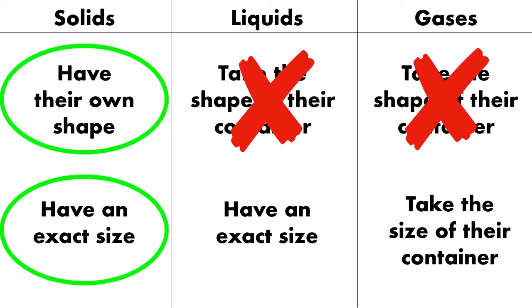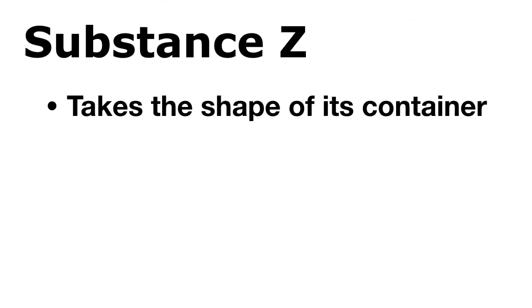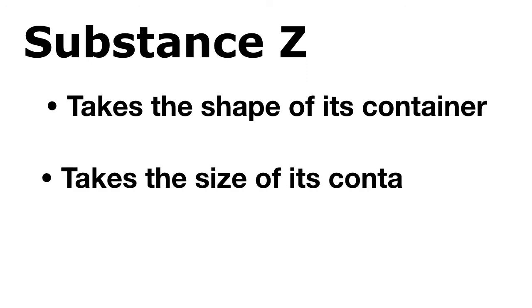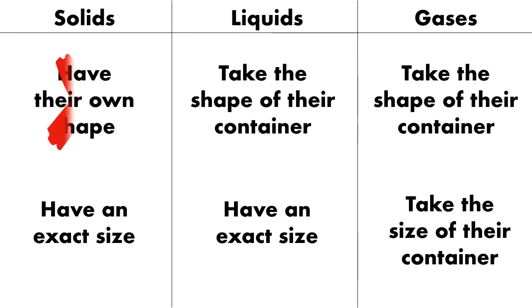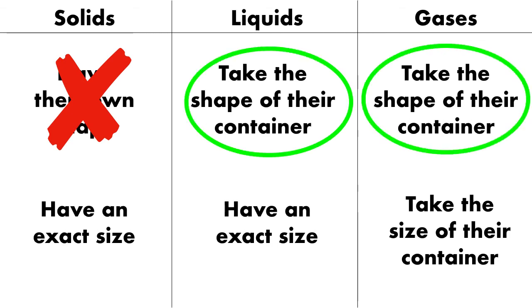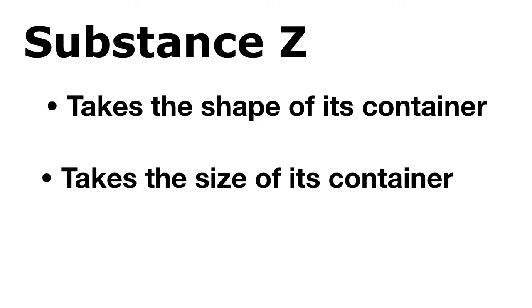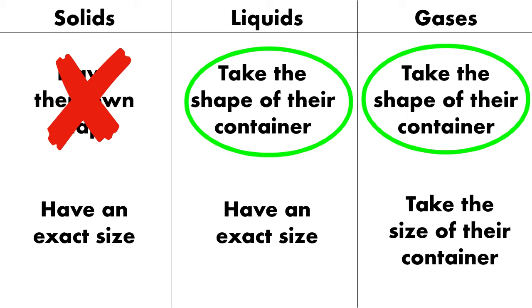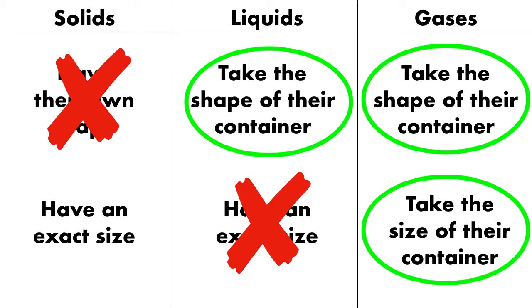Finally, let's look at one more. Let's look at substance Z. Substance Z takes the shape of its container and takes the size of its container. What state of matter is substance Z? Well, there are two states of matter that take the shape of their container. Solids do not, but liquids and gases do. So substance Z is either a liquid or a gas. We also know substance Z takes the size of its container. When we look at our chart, liquids have an exact size, so it can't be liquids. Gases take the size of their container, though. So it's clear substance Z has to be a gas.